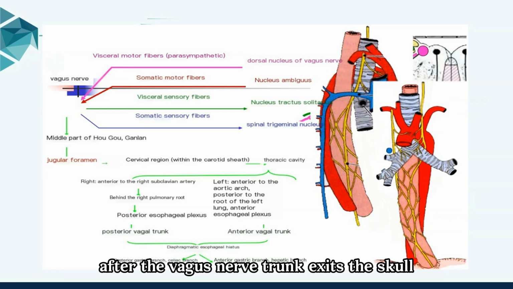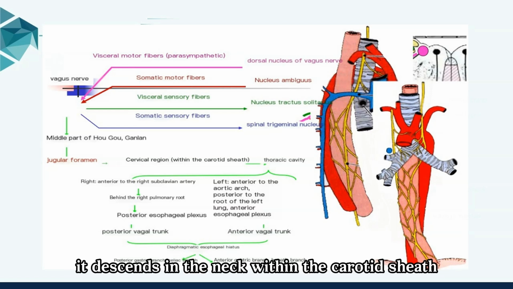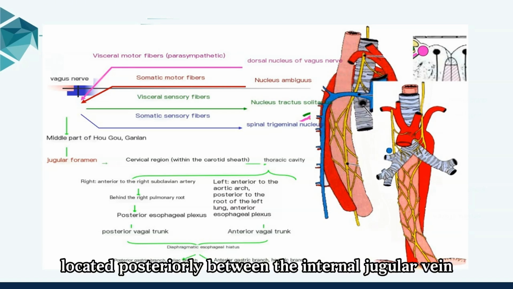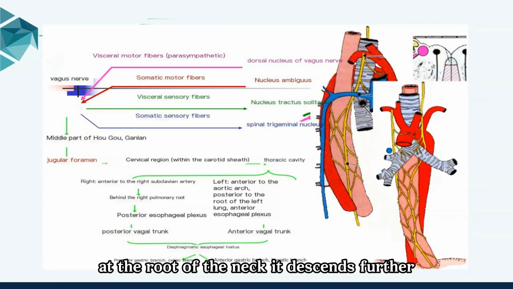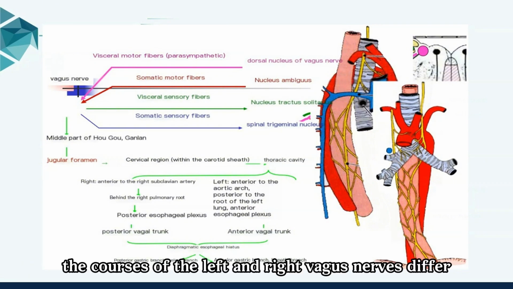After the vagus nerve trunk exits the skull, it descends in the neck within the carotid sheath, located posteriorly between the internal jugular vein and the internal carotid artery or common carotid artery. At the root of the neck, it descends further. The courses of the left and right vagus nerves differ slightly.